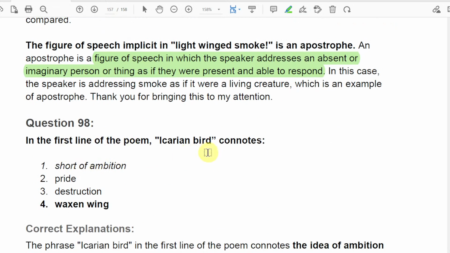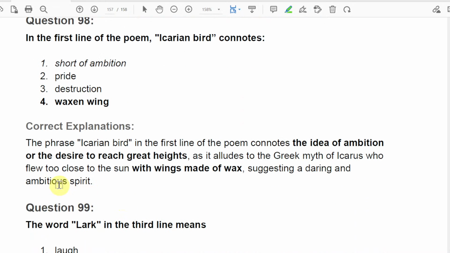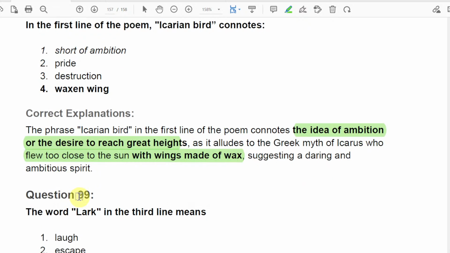In the first line of the poem, Icarian bird cannot ought short of ambition, pride, destruction, or waxen wing. Waxen wing is the answer. That's because the first line of the poem connotes the idea of ambition, or the desire to reach great heights, and it alludes to the Greek myth of Icarus, who flew too close to the sun with wings made of wax, suggesting a daring and ambitious spirit, right?